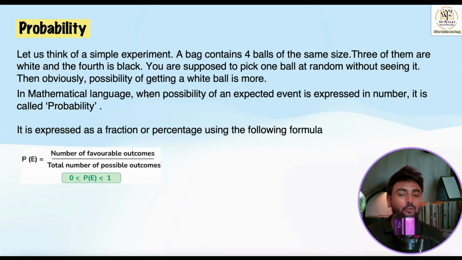And for the total number of possible outcomes, you have to find the probability of getting a vowel from the English alphabet. So how many English alphabets are there in total? That is 26. Whatever we want, we keep in the numerator. Favorable outcomes, that is 5, upon total possible outcomes, 26. So the answer will be 5 by 26. And this question was asked in the board exam.